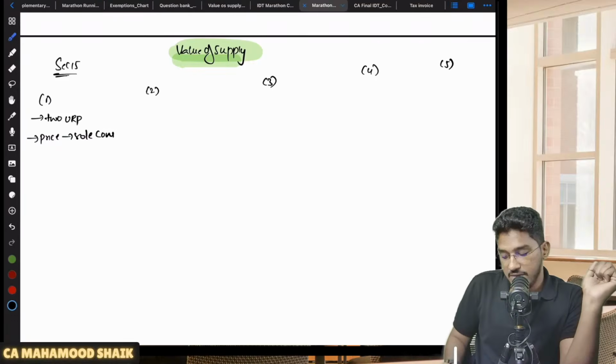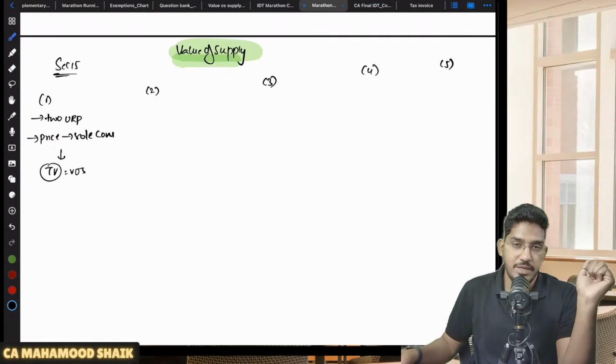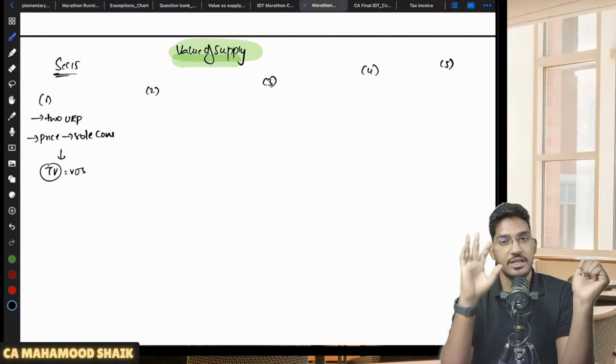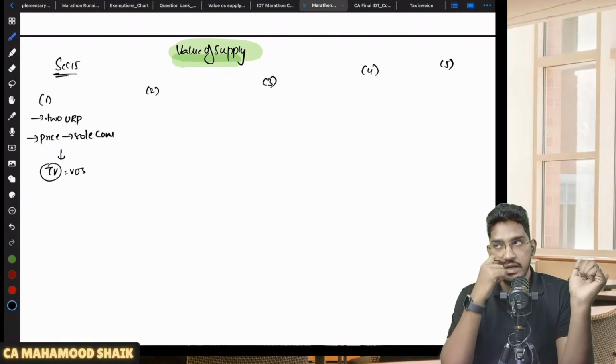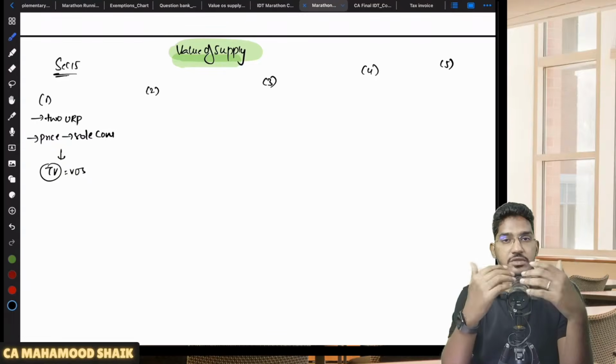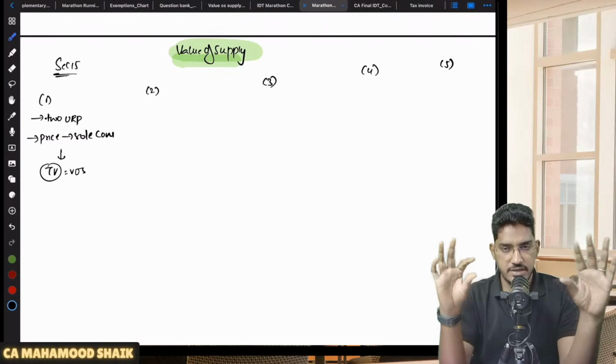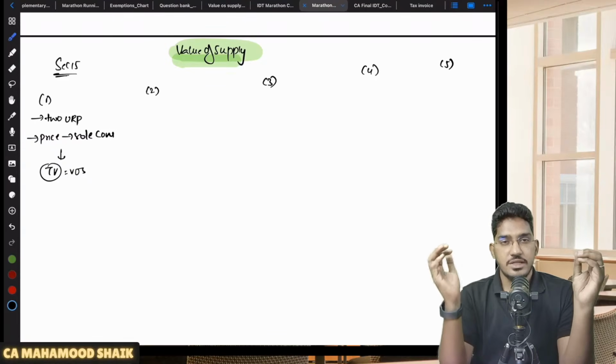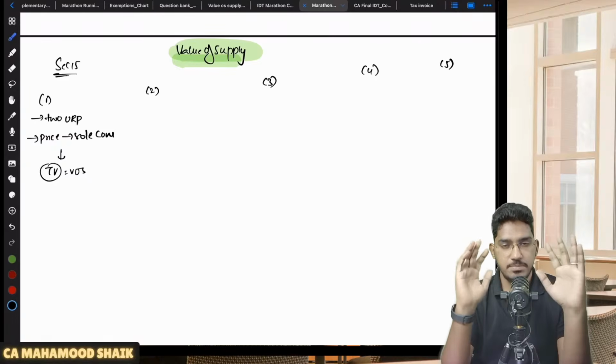If that is the case, 15 subsection 1 says that you can start with transaction value. Transaction value will be considered as value of supply. Sir, what is transaction value? Transaction value means the value at which the transaction has taken place, if I have to put it in very simple English.